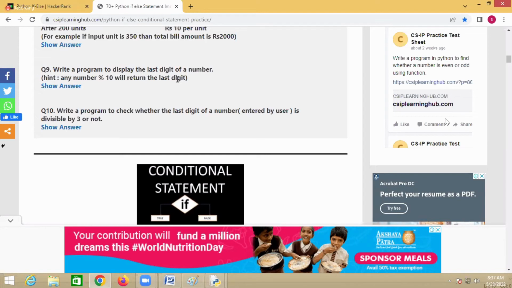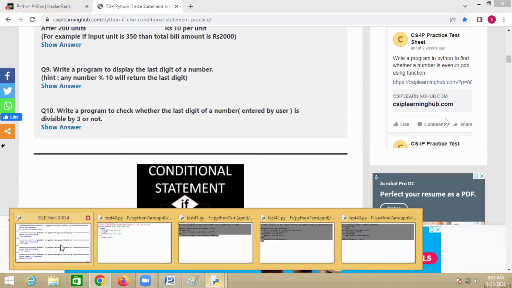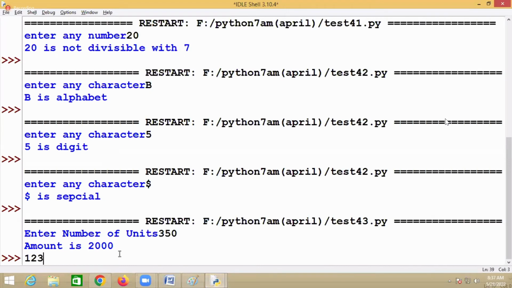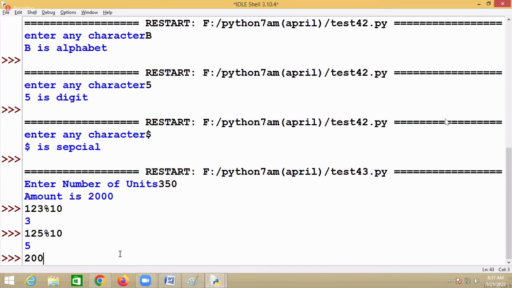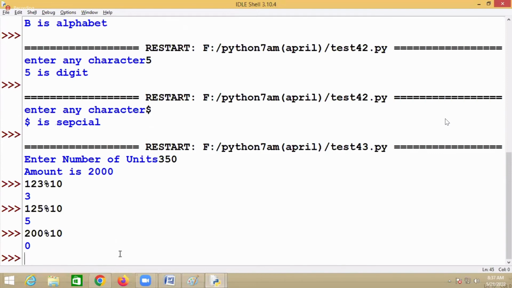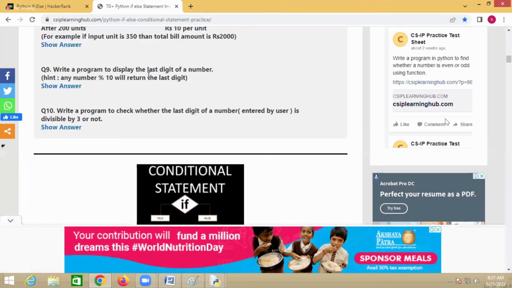Suppose my number is 123 mod 10. What is the remainder? 3. If I enter 125 mod 10, the remainder is 5. 200 mod 10, the remainder is 0. So that gets the last digit, yes. How can I get the last digit of a number? By dividing with 10.